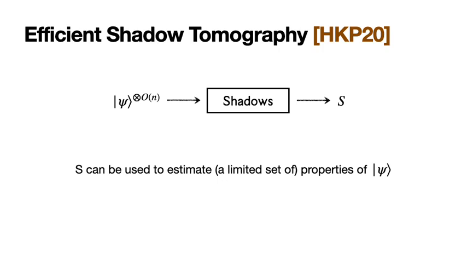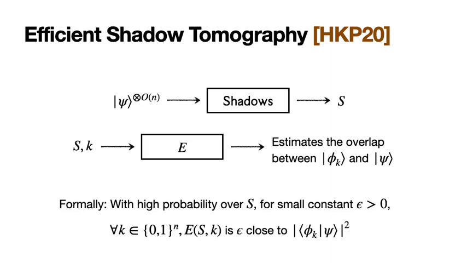And this shadow cannot be used to recover psi, but it can be used to estimate a limited set of properties of psi. More formally, there exists an inefficient estimation procedure that takes as input the shadow and a key k. And what this estimation procedure does is it computes a very close estimate for the overlap between phi k and psi. So there is an inefficient algorithm that nonetheless allows us to compute overlaps with any phi k for our given psi.